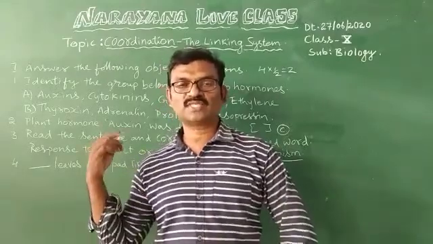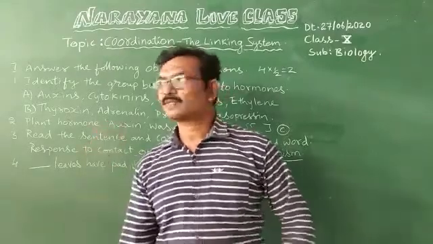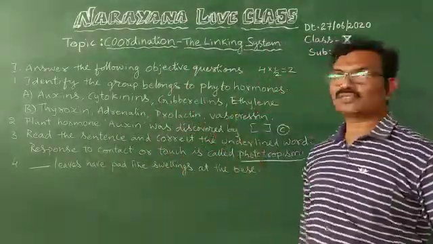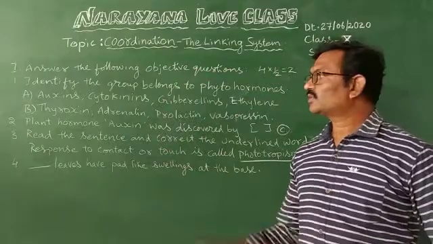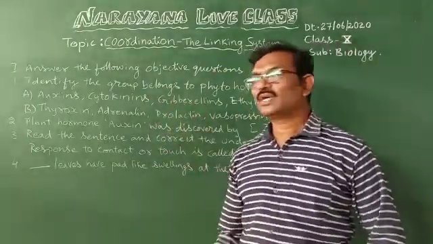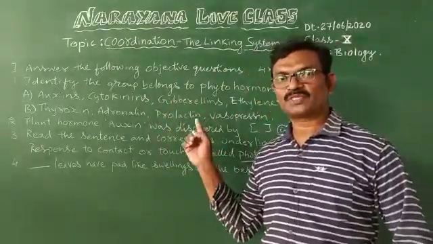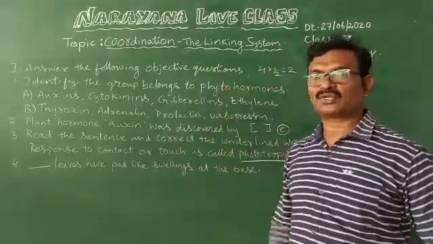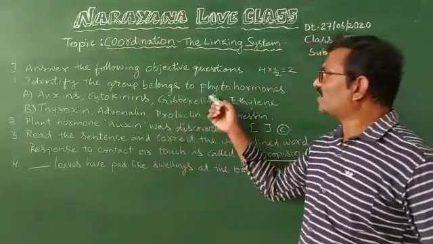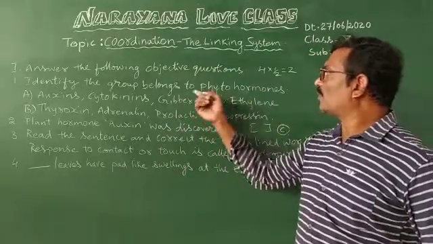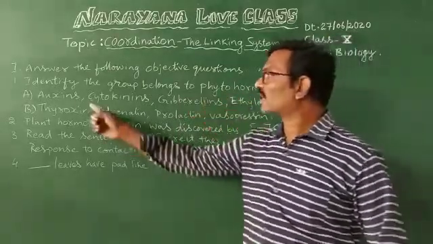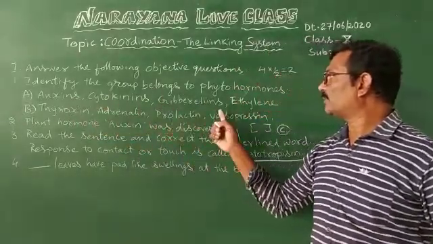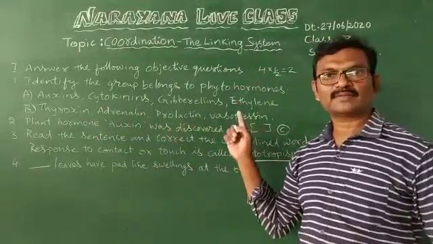First we will see objective type questions. The first question is: identify the group that belongs to phytohormones. Here 2 groups are given. You have to read the 2 groups, A group and B group, and identify which group belongs to the asked question. A group: auxins, cytokinins, gibberellins, ethylene.